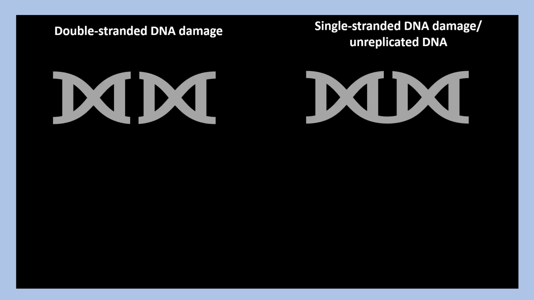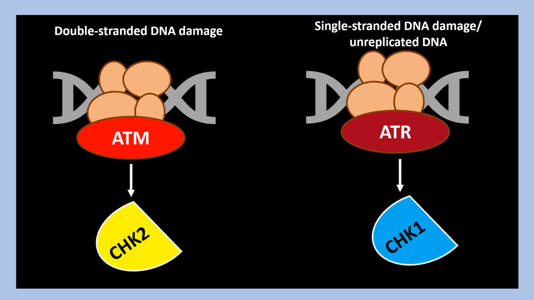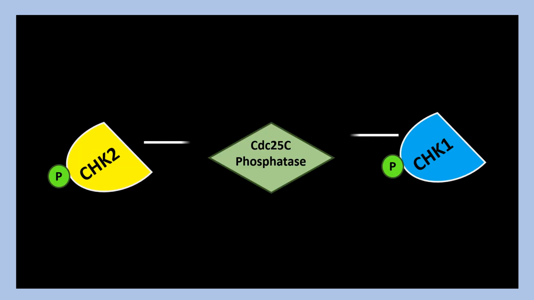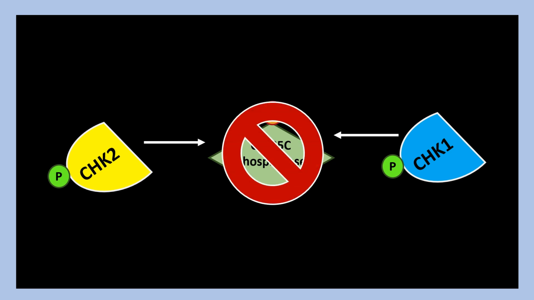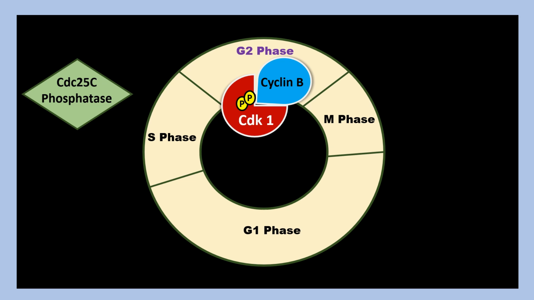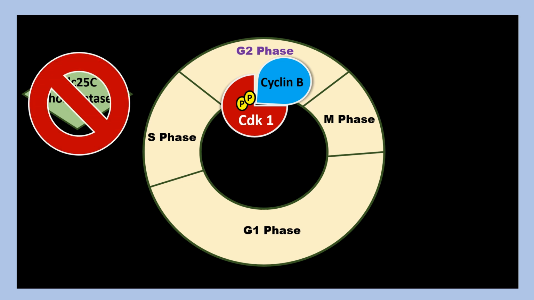Just as we saw previously, ATM and ATR kinases will phosphorylate and activate CHK2 and CHK1 checkpoint kinases respectively. These will then phosphorylate and inhibit CDC25C this time. So with CDC25C being inactivated, CDK1 will remain inactive, resulting in G2 arrest.